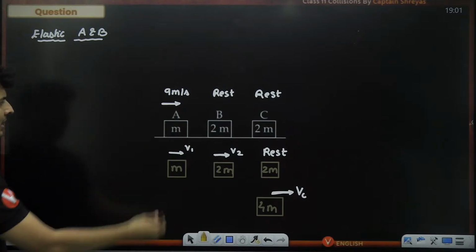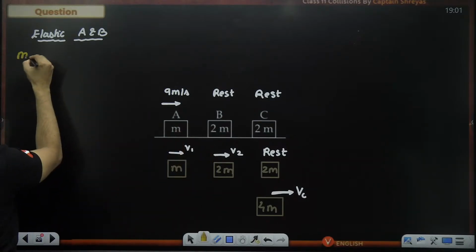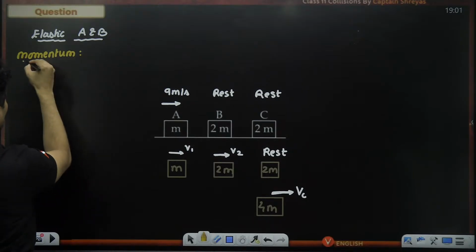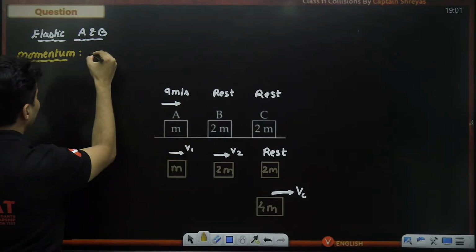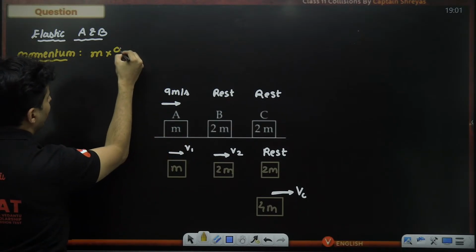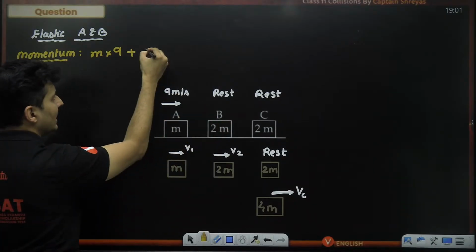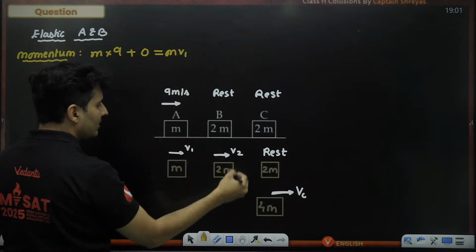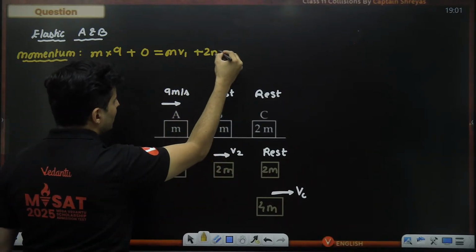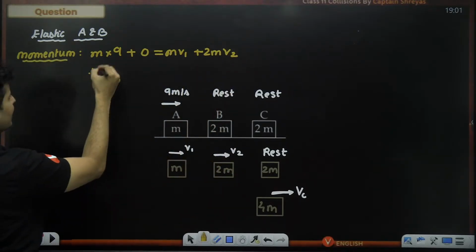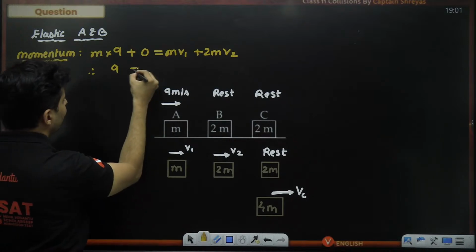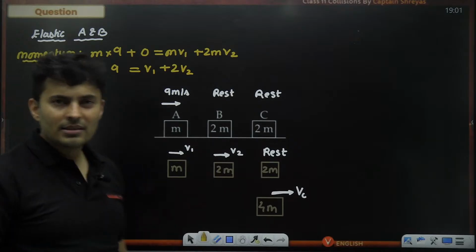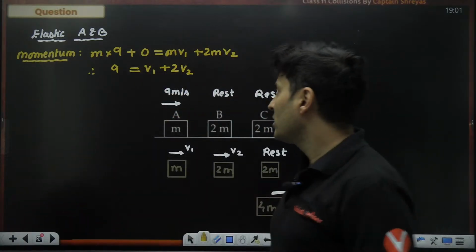If you conserve the momentum, the initial momentum is m multiplied by 9 plus this block is at rest, which is equal to this mass moving with speed v1 and this mass of 2m moving with speed v2. Let's cancel m everywhere. So 9 will be equal to v1 plus 2 times v2. Is that clear? That is the first equation we are getting.